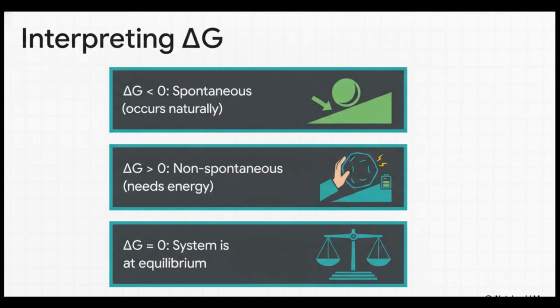Once you've safely calculated your final delta G value, interpreting it is remarkably straightforward. A negative result, meaning delta G is less than 0, means the reaction just goes ahead all on its own. It's spontaneous. If delta G is positive, greater than 0, the reaction is non-spontaneous. It's stubborn, and it won't happen unless you force it by continuously pumping in energy. And if by some absolute miracle delta G is exactly 0, then the whole shebang is at perfect equilibrium, perfectly balanced between reactants and products.